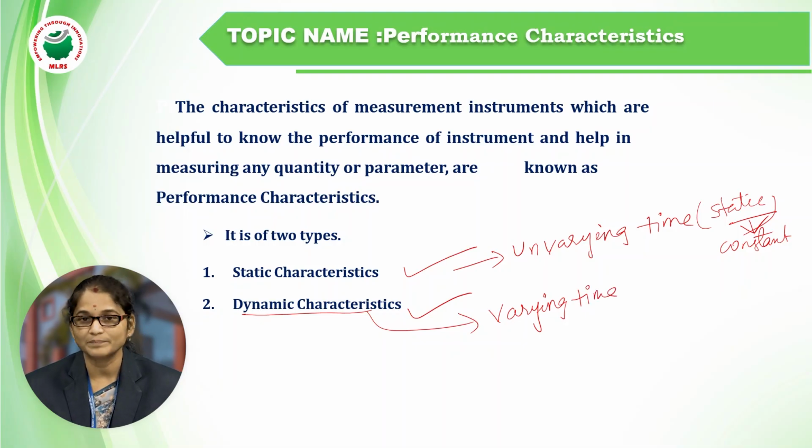There are some parameters in the static characteristics and dynamic characteristics. Already we discussed accuracy, precision and resolution, but we have not discussed the types of errors in the static characteristics. Now we will discuss what error is and what the types of error in the static characteristics are, and then the parameters in the dynamic characteristics.